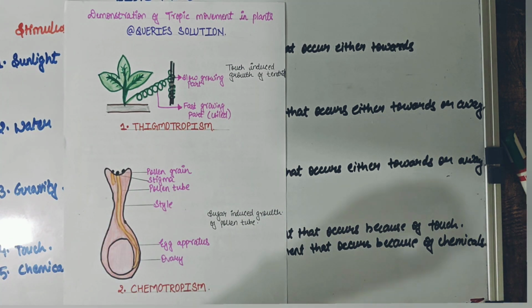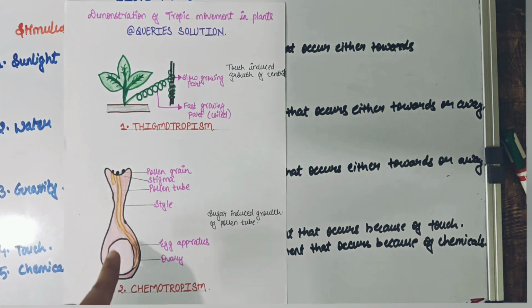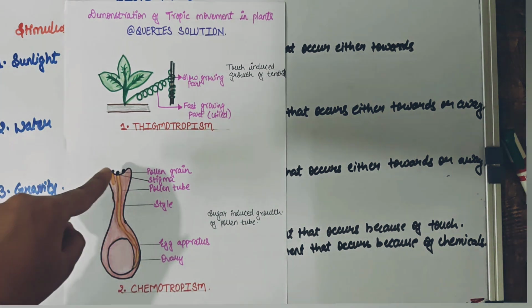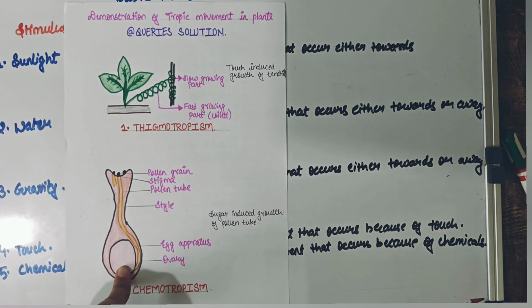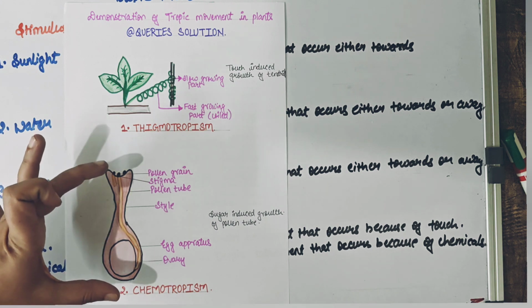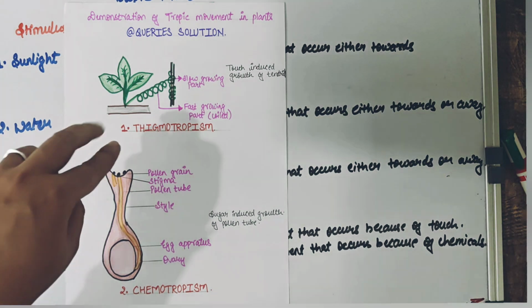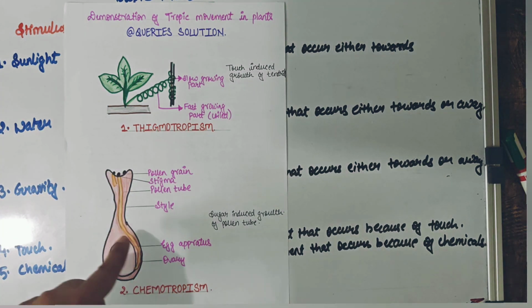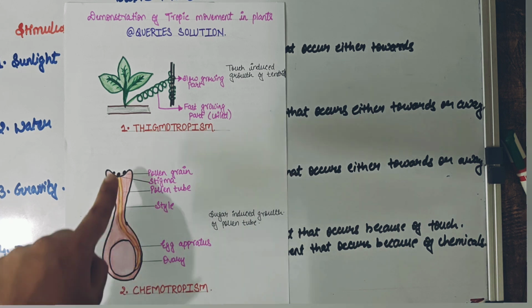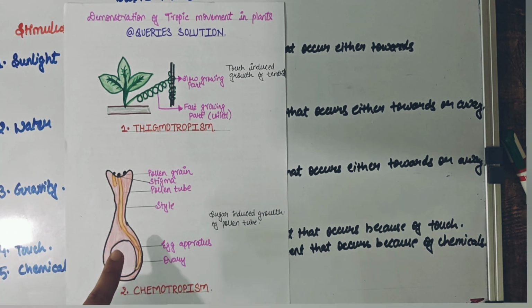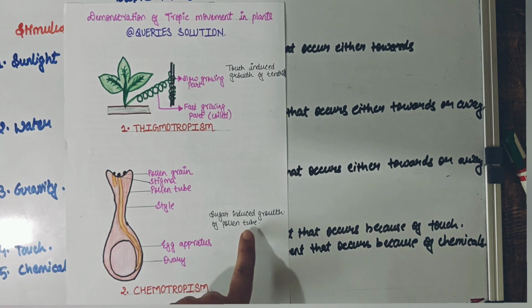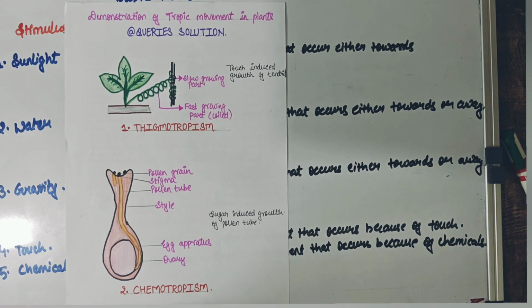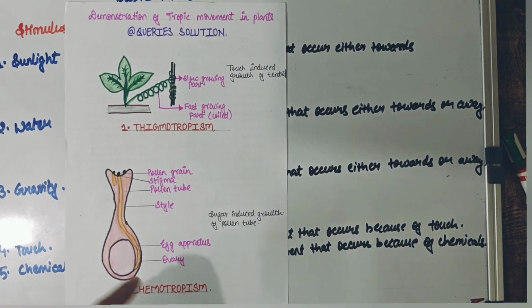Otherwise, if the pollen grains would not develop the pollen tube, they can't reach here, because the stigma is here and the ovary is here. They are entirely distant apart. So the chemical is triggering the growth of a pollen tube, and because of that growth, the pollens are able to reach inside. Since the growth is occurring because of a chemical, we call this type of tropic movement chemotropism.